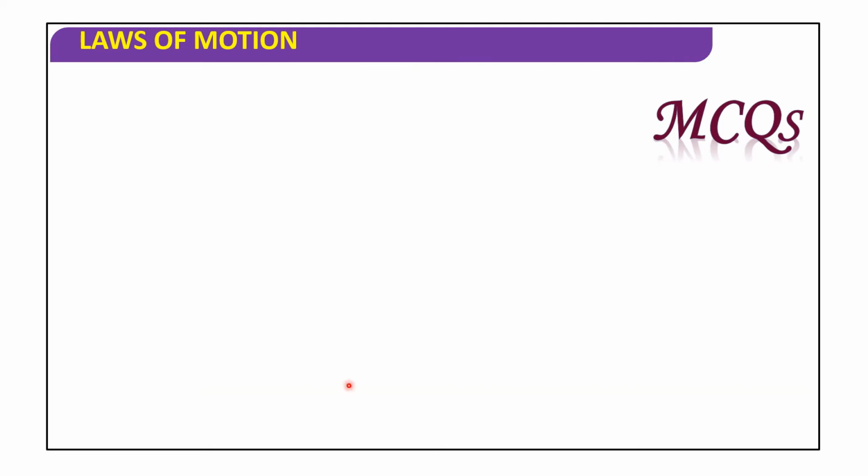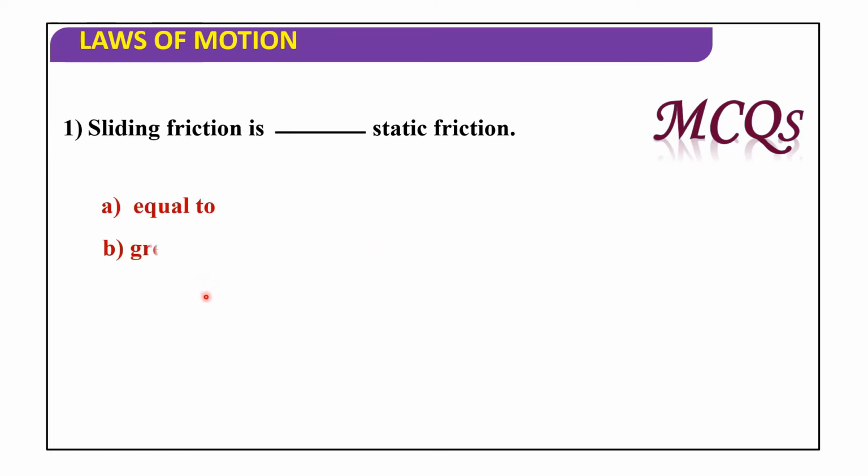Now discuss MCQs. Sliding friction is dash static friction. Options: equal to, greater than, less than, none of these. Here sliding friction is less than static friction.